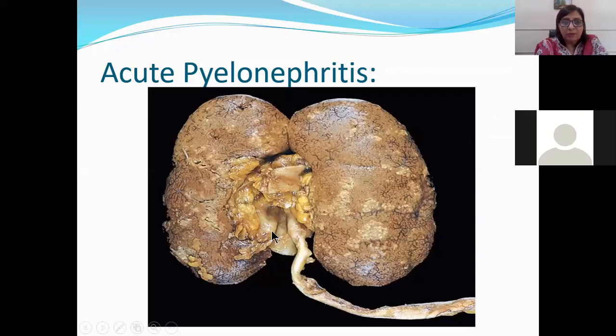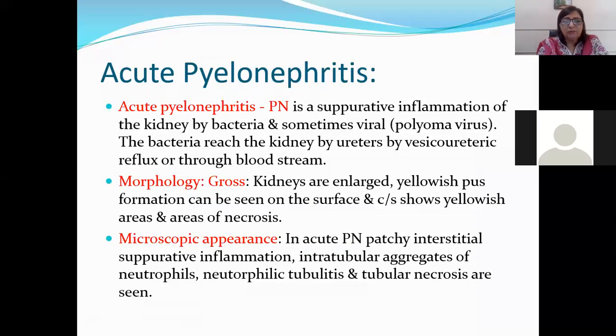This is more involved as compared to this. You can see these yellowish areas. They are all pus formation. This is the whole kidney. This is not the cut section. Here you can also see the areas which are yellowish in appearance on the surface of the kidney. This is the picture of gross appearance of acute pyelonephritis of the kidney. This picture can be present in your OSPE exam as well.